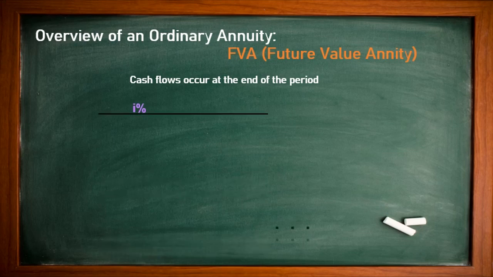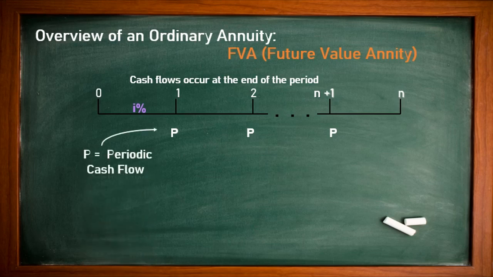We'll draw the years: year 0, year 1, year 2, and so on, 3, 4, as many as you want, up to year n plus 1 as well as year n. We receive a payment after completion of the first year, meaning at the end of year 1, at the end of year 2, and at the end of year 3, and so on.